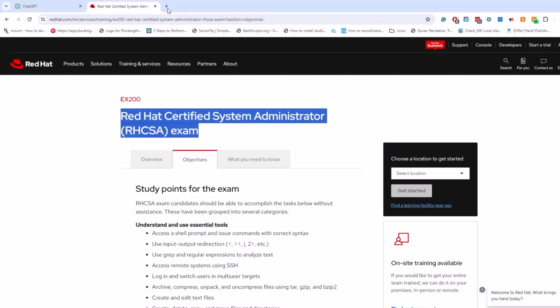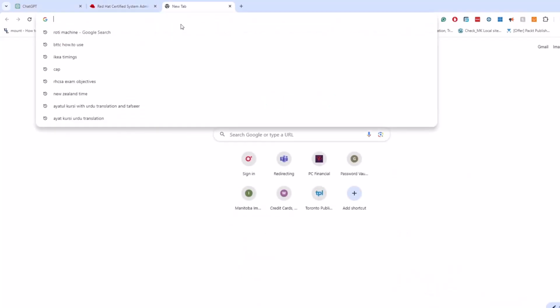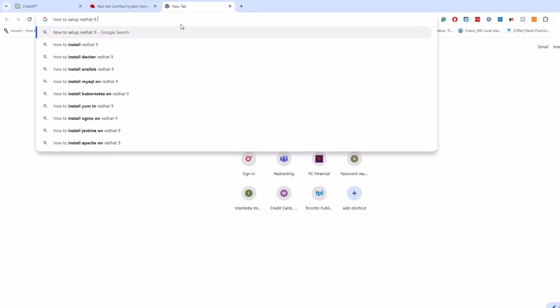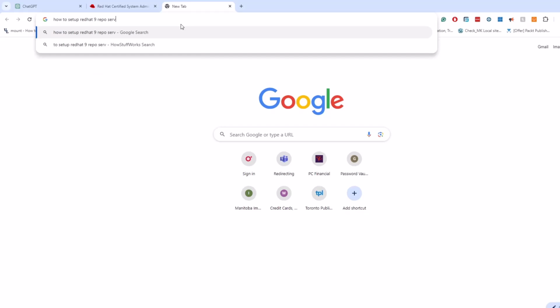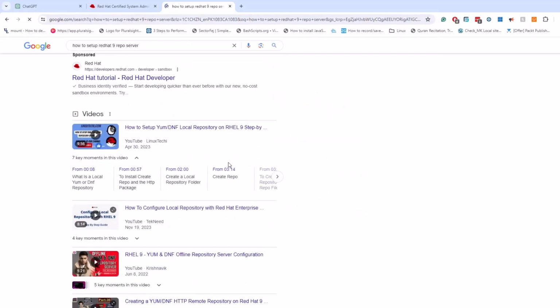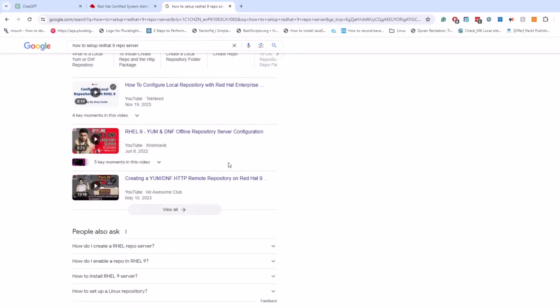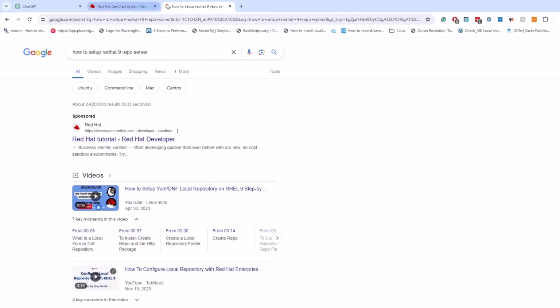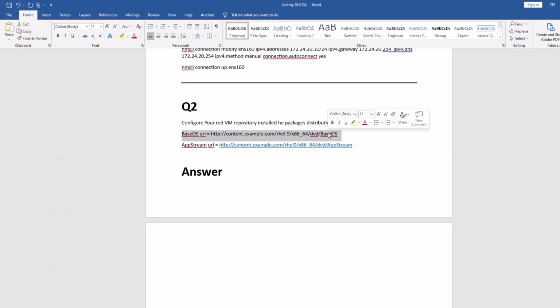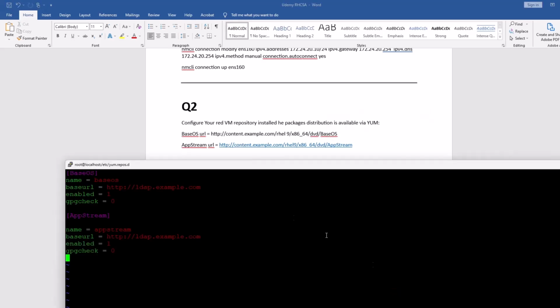Let me show you. You can come up here and search how to set up a Red Hat 9 repo server. There are so many videos, you can just follow any video and configure it. It's easy for you. If you have any difficulty, you can just let me know. So for base, you have to give a name. You can give your own name, but I give a base name because this is a base URL.